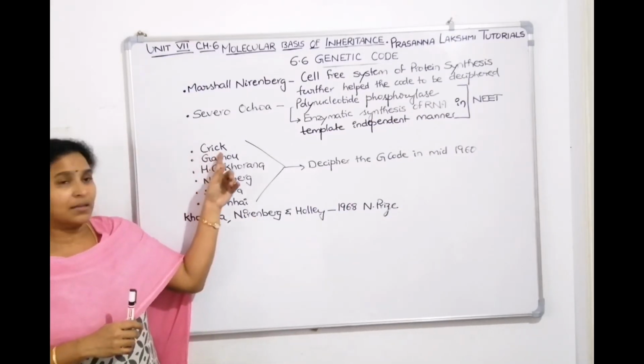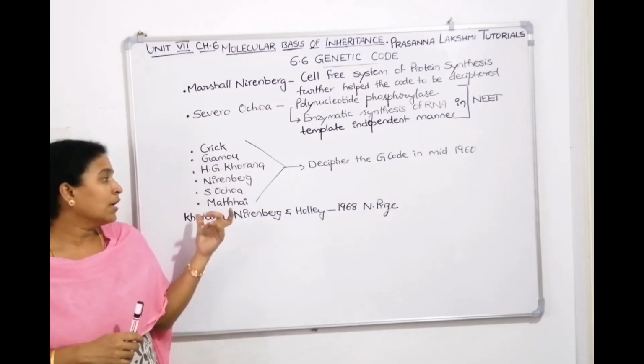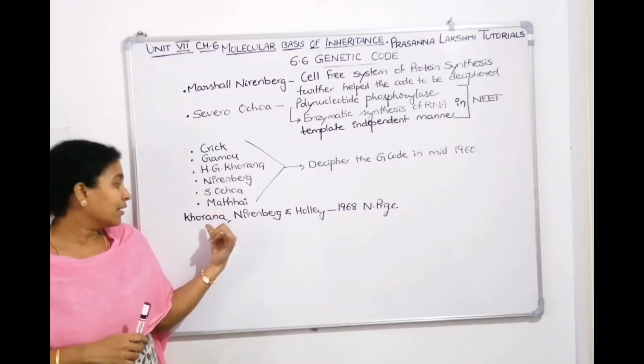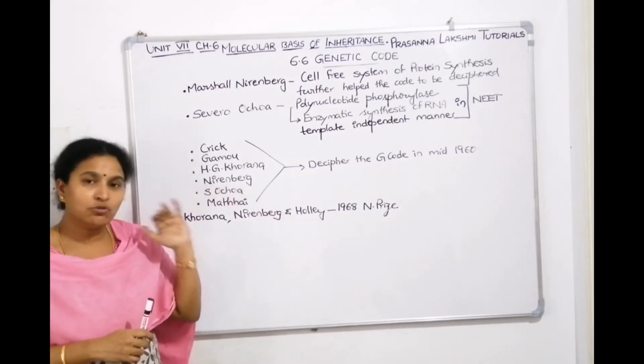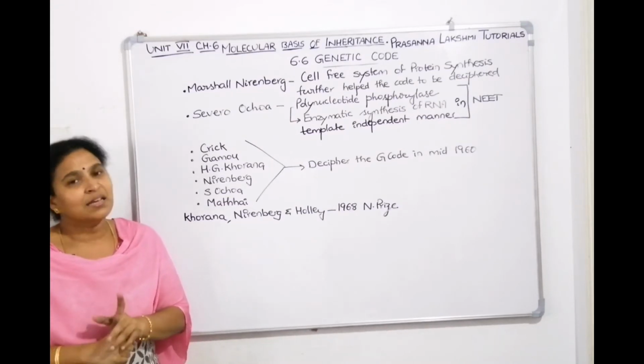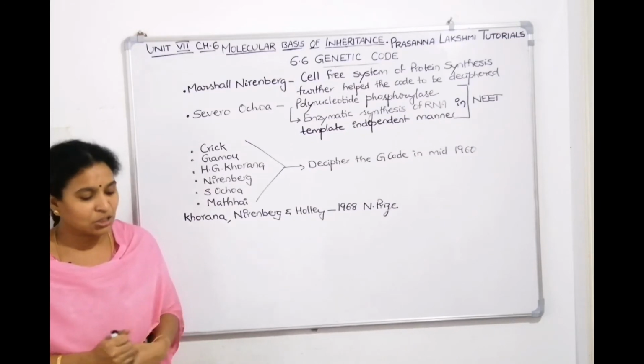Who are they? Crick, Gamow, Har Gobind Khorana, Marshall Nirenberg, Severo Ochoa, and others. All these scientists helped to decipher the genetic code. For that, Khorana, Nirenberg and Holley were chosen to be given the Nobel Prize in the year 1968. Now let us see the genetic code table and see all the codes. Then we will look into the characteristics of the genetic code.